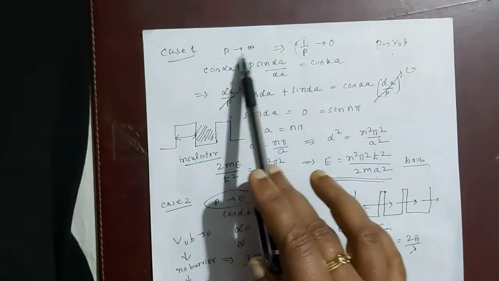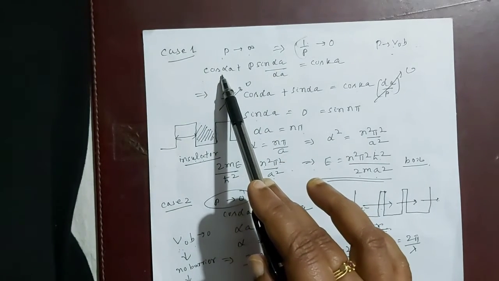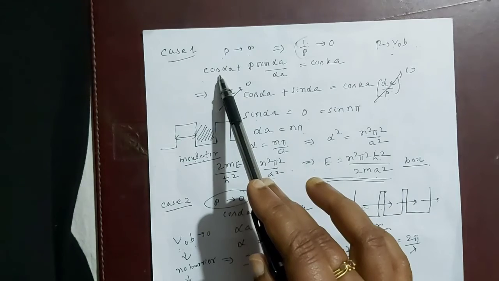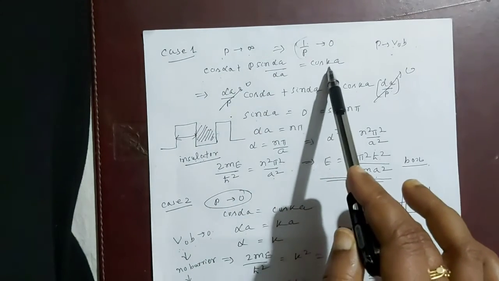Now let us discuss two important cases when P tends to infinity. When P tends to infinity, this is case 1. So our equation 6 can be rewritten like this: cos alpha A plus P sin alpha A by alpha A equal to cos Ka.